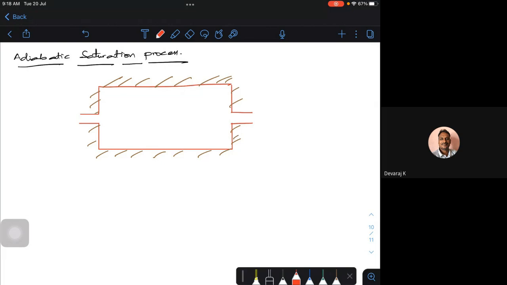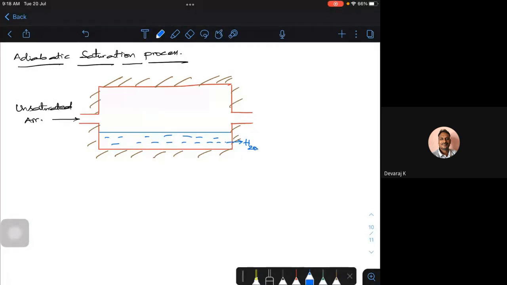It has to evaporate. So I send unsaturated air, and inside I'll be having the water.